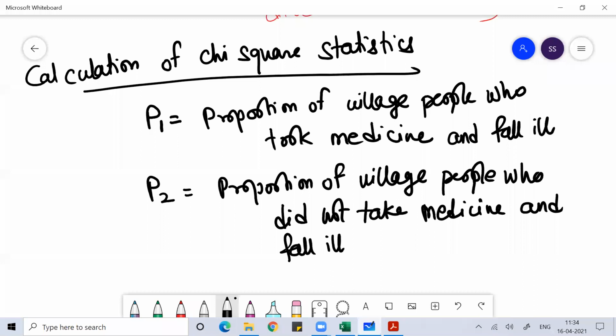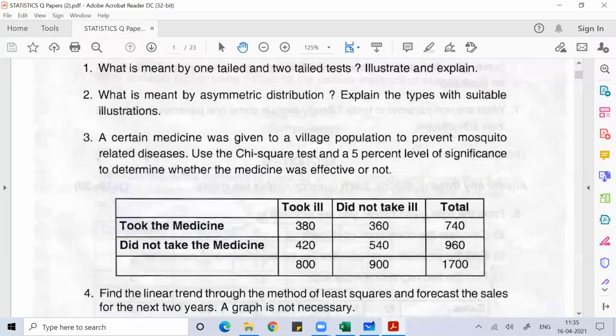I hope you understood what is P1, what is P2. P1 is the proportion of village people who took medicine and then they fall ill. If that proportion is more, then automatically giving medicine does not make any sense. P2 means proportion of village people who did not take medicine and then they fall ill. That basically means the P2 general case scenario.